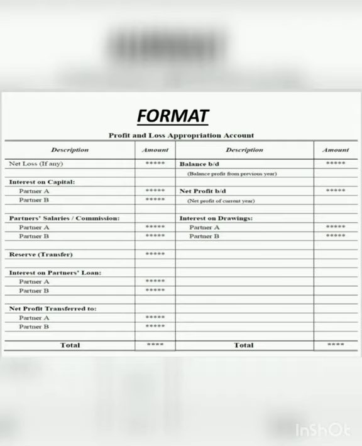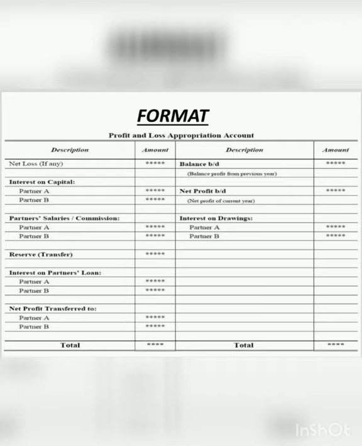What is the order of the P&L appropriation account? It is prepared after the profit and loss account. So from the profit and loss account you will get to know whether there is any net profit or any net loss. If there is any net loss, it will be carried down to the left hand side of the P&L appropriation account. And if there is any profit, it is carried down to the right hand side of the P&L appropriation account.